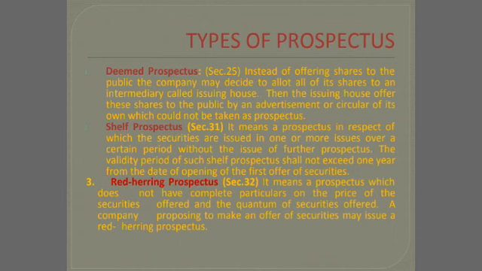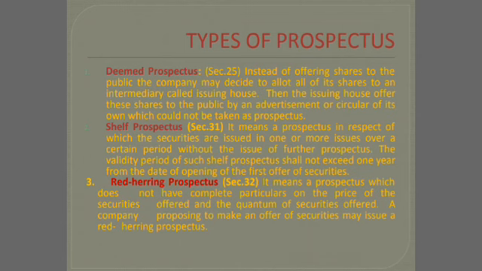The company will not issue the shares to the public directly. Instead of issuing to the public directly, it issues the shares to an intermediary called issuing house. The issuing house will issue the shares on behalf of the company by giving an advertisement. That advertisement is called as a deemed prospectus.